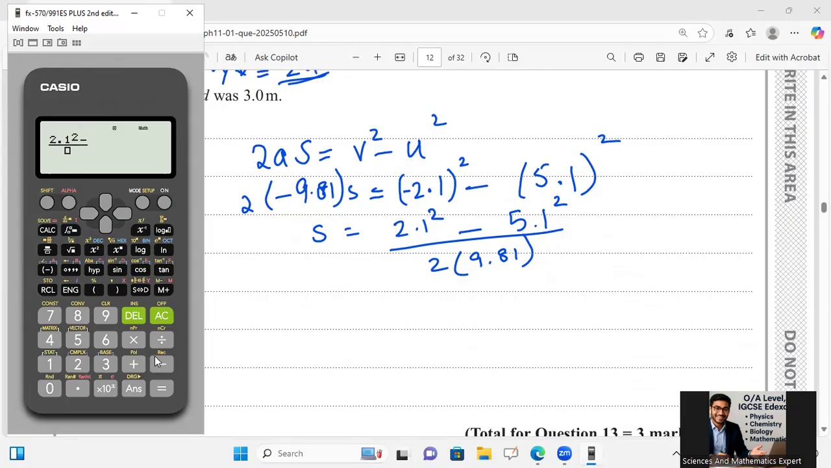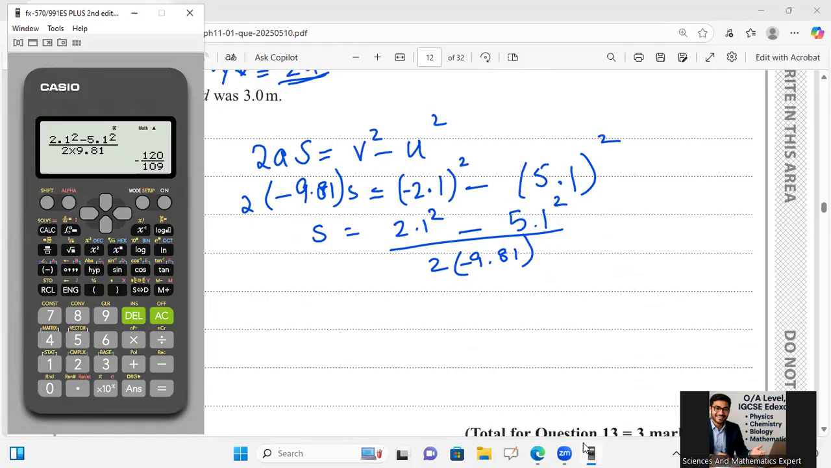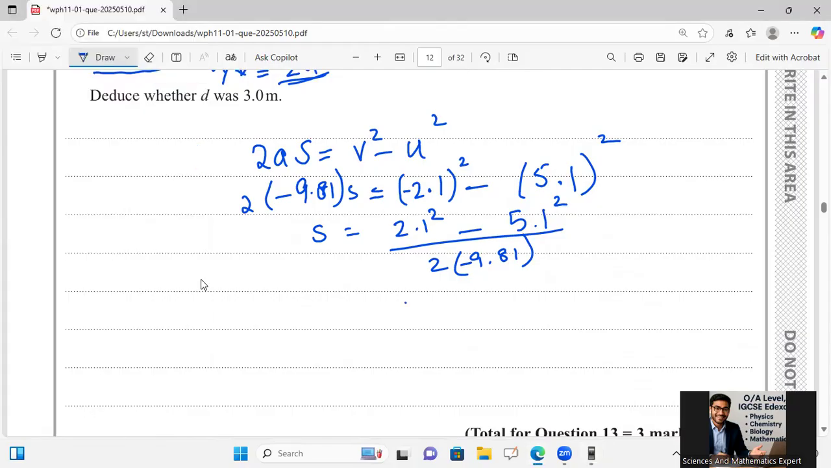Minus 5.1 square divided by 2 into 9.81 equals minus 120 over 109, which is equal to 1.1. So the minus sign from the denominator is going to cancel out, so it is 1.1 meters.